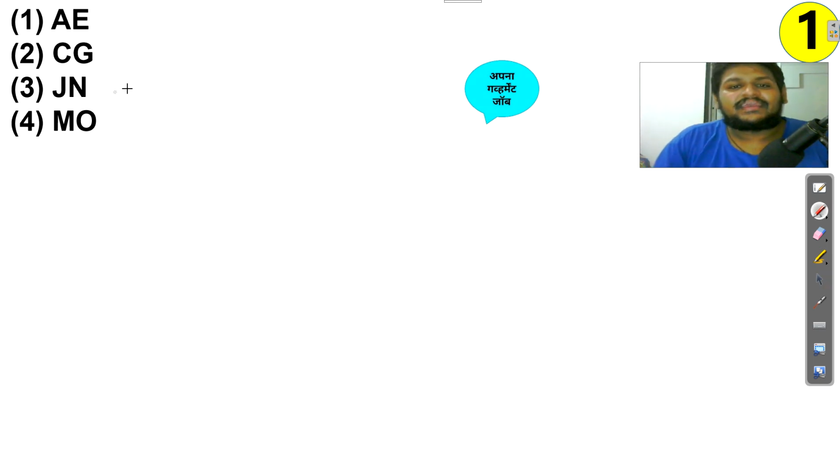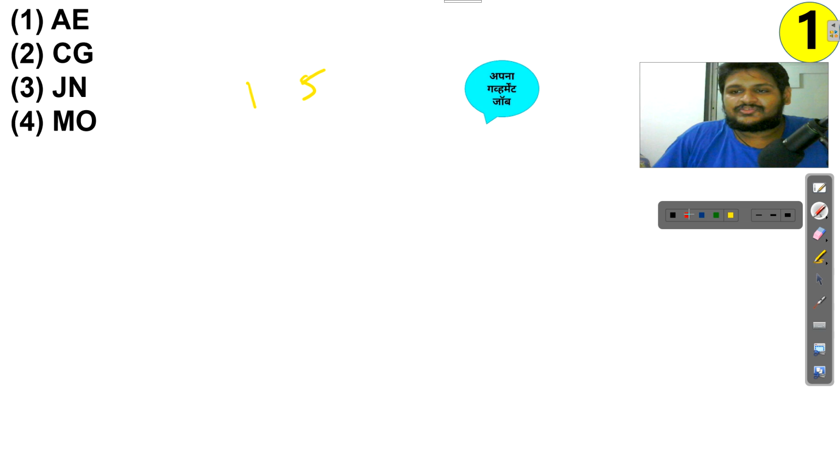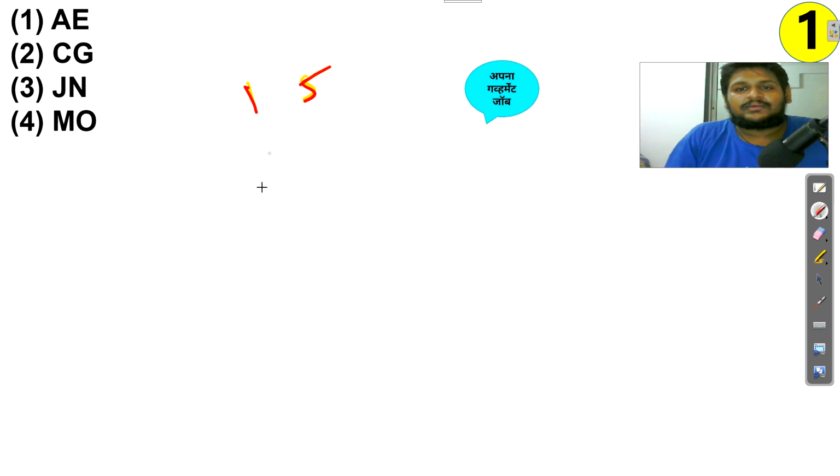AE, CG, JN, MO. Again you need to find the odd one out. Now just check the gap. You know the position: A means 1, E means 5. I don't like this color on white, so let me take a dark color. The gap is of 4.